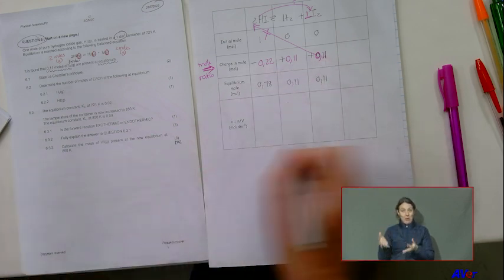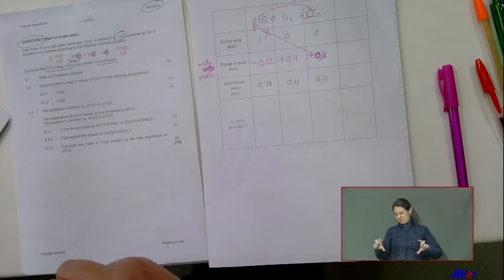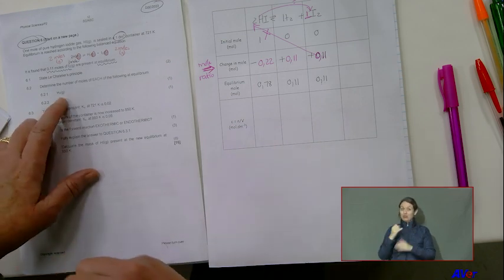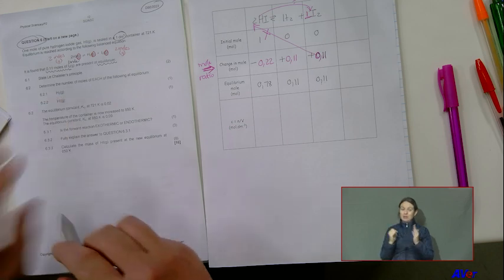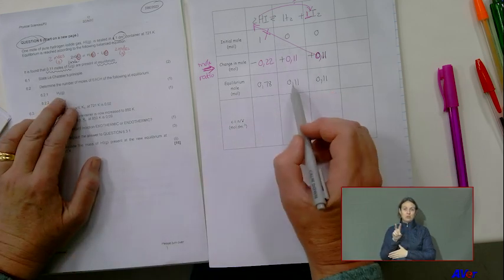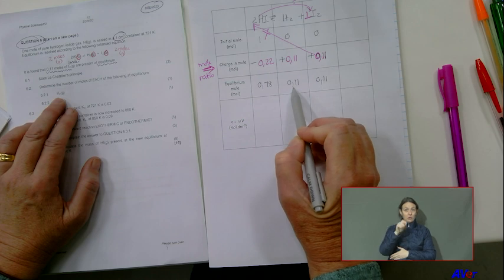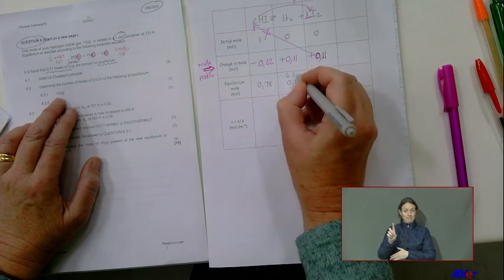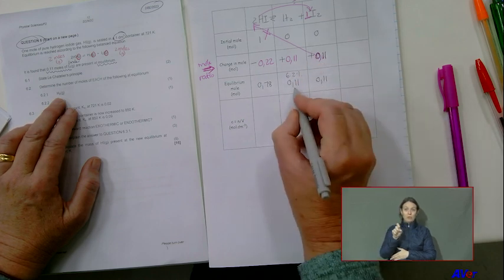I'm not going to complete the bottom row now because I was just asked the number of moles. So 6.2.1's answer will be 0,11. This is for 6.2.1 because that is what was asked.